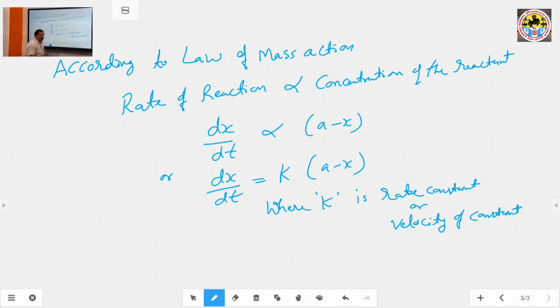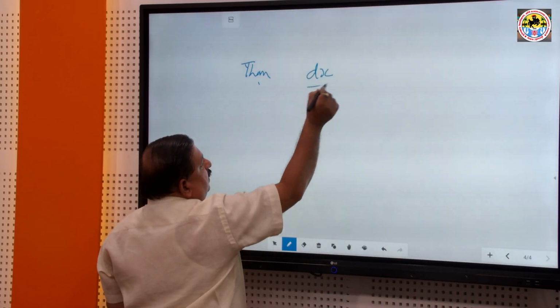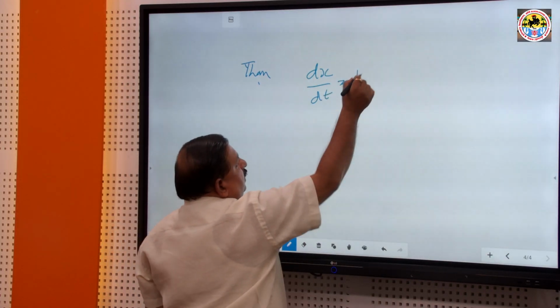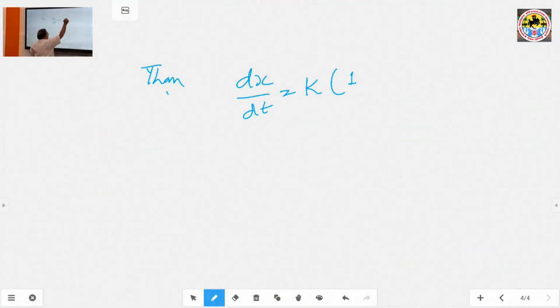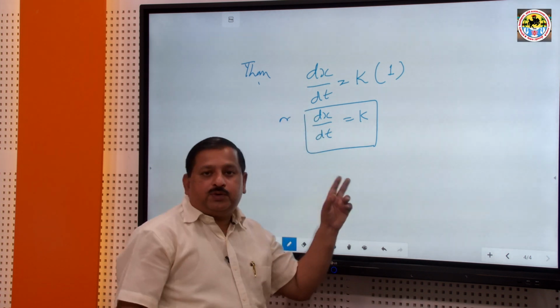In this reaction, if the concentration a minus x is equal to 1, then dx upon dt is equal to K times 1, so dx upon dt is equal to K. If the concentration is 1, the rate of reaction is equal to the rate constant.